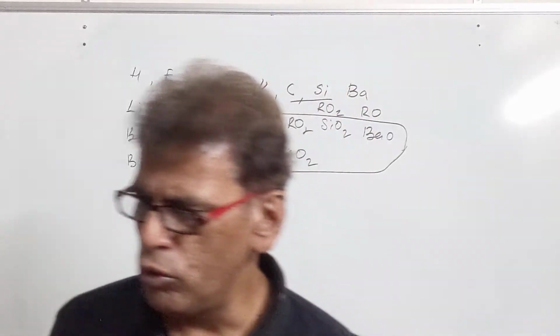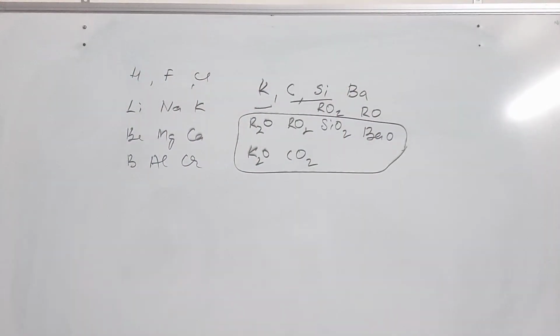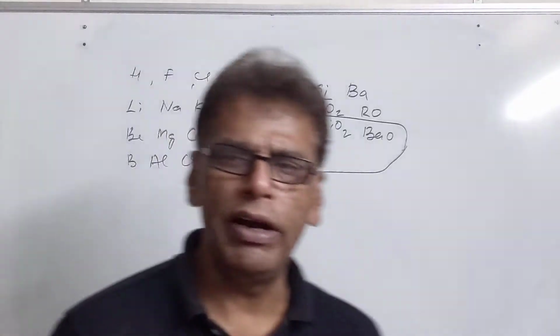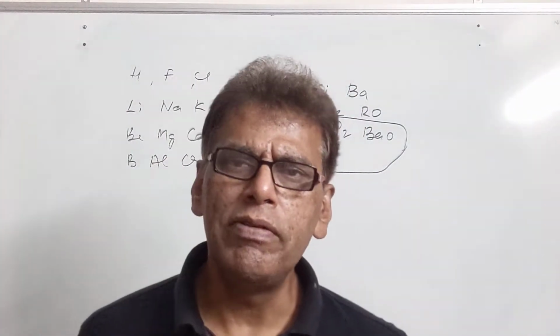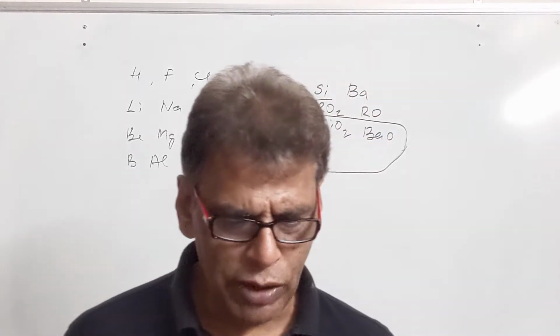So the criterion used by Mendeleev was atomic mass. Mendeleev stated that the properties of the elements are periodic functions of their atomic mass. So this was the main criterion for classification, for making the Mendeleev table.